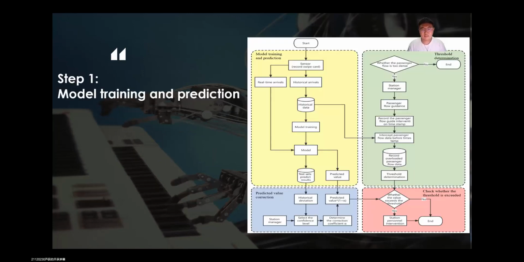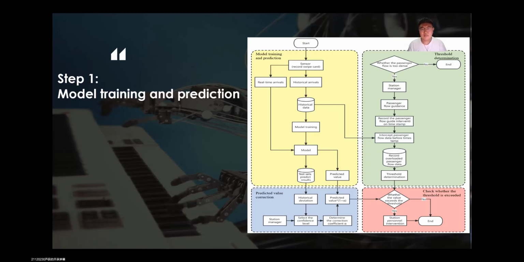So how is this system built? We divide the system into four parts. The first step is model training and prediction. We record the passenger number into the historical data and use it to train the model.